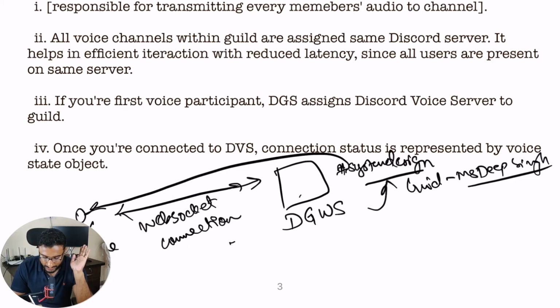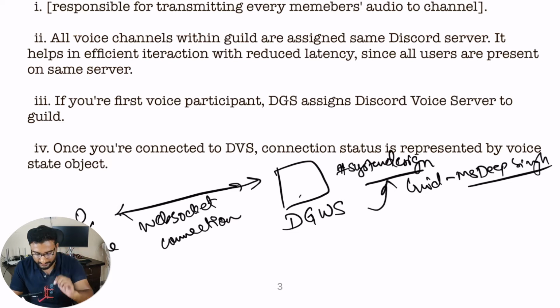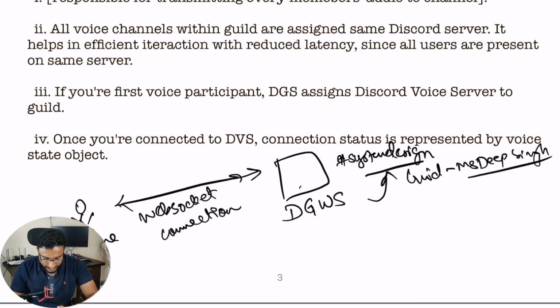Cool, let's rub it. It's kind of messy, right? So clean it out. Cool.